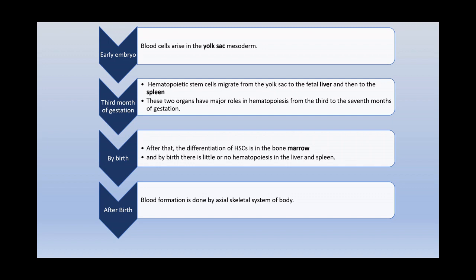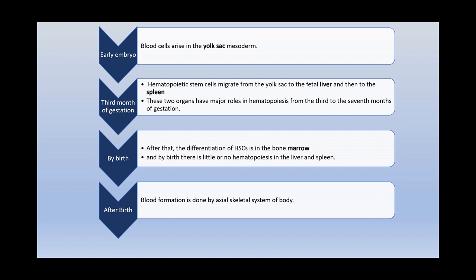Blood cells arise in the yolk sac mesoderm during early embryo formation. When the embryo is 3 months old, these hematopoietic stem cells migrate from the yolk sac to the fetal liver and then to the spleen. The liver and spleen are the major hematopoietic organs from the 3rd to the 7th month of gestation. By birth, these differentiated hematopoietic stem cells are in the bone marrow, and the bone marrow does the work of blood formation. By birth, there is little or no hematopoiesis in the liver and spleen.